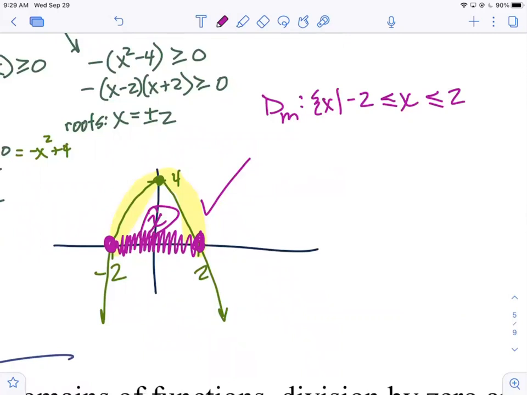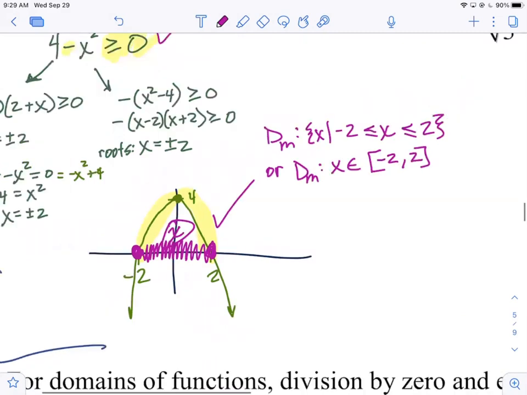It's better to read it, though, from the inside out. X is greater than or equal to -2 and less than or equal to +2. Any number that falls in this interval is simultaneously bigger than or equal to -2 and less than or equal to 2 at the same time. That's why it's an and case. Close bracket. The other way to do it is in interval notation, right? X is an element of, bracket -2, comma, bracket 2. Either one of those.